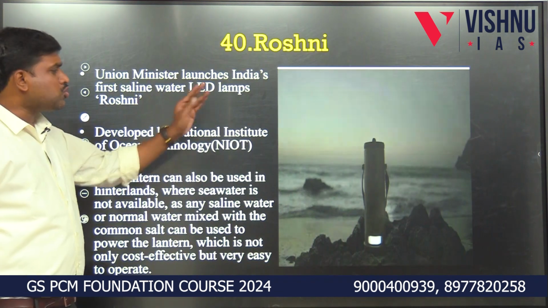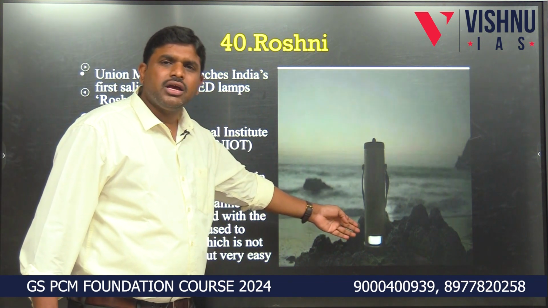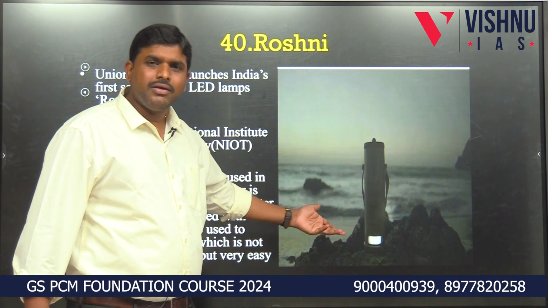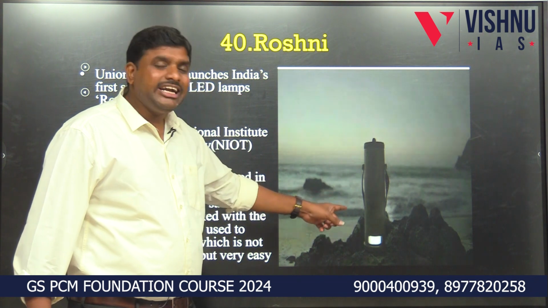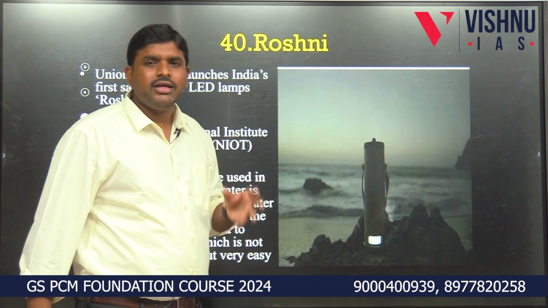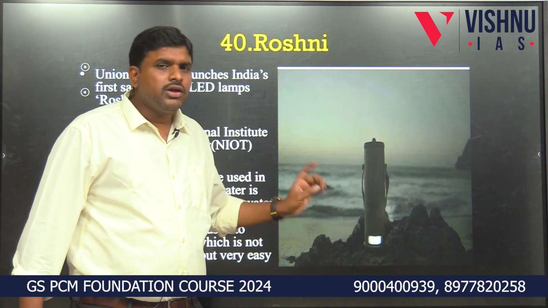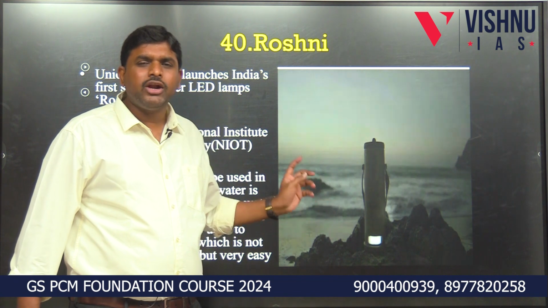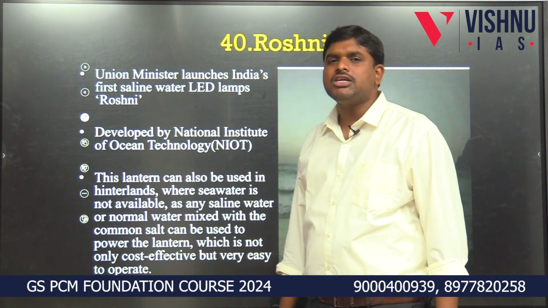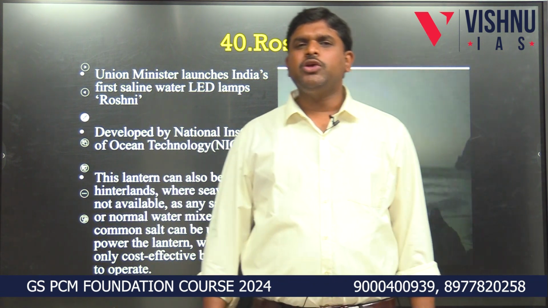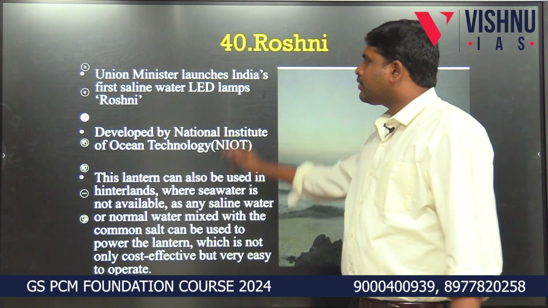It is in the news. Roshni is a beautiful lantern which is illuminated by seawater or a mix of fresh water with seawater. That light is called Roshni. It is handy, environment friendly, with no electricity and no batteries required. Only seawater is enough for the lantern. Roshni is recently in the news. It's a lantern which runs with seawater, salt water.